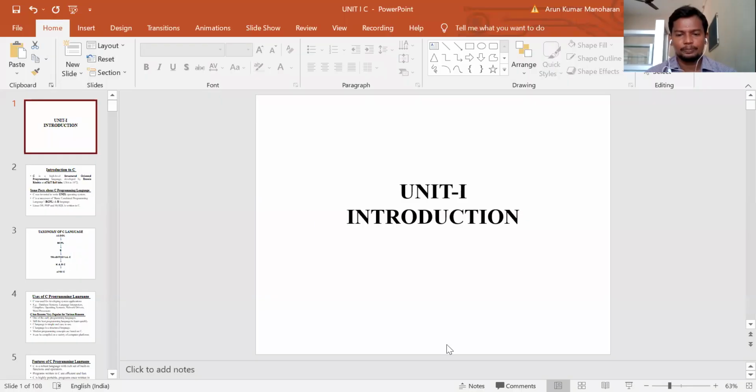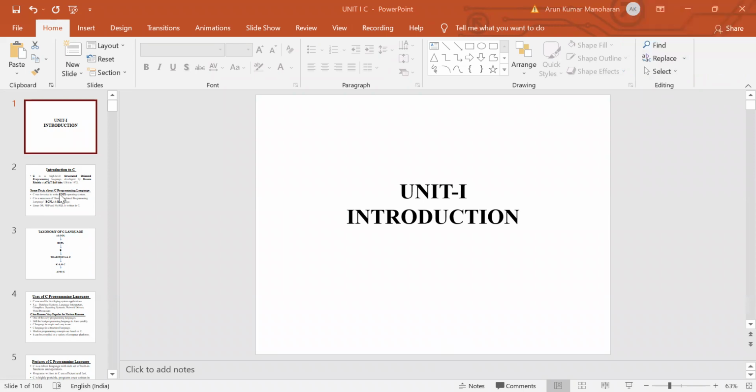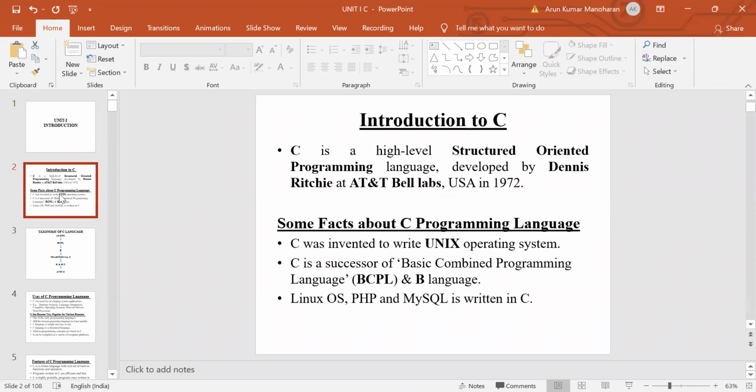So we are going to see who developed this language, when it was developed, and where it was developed. The C language is a high-level, structure-oriented programming language.